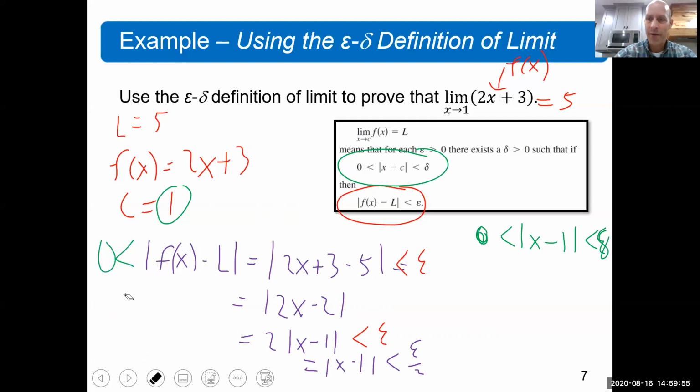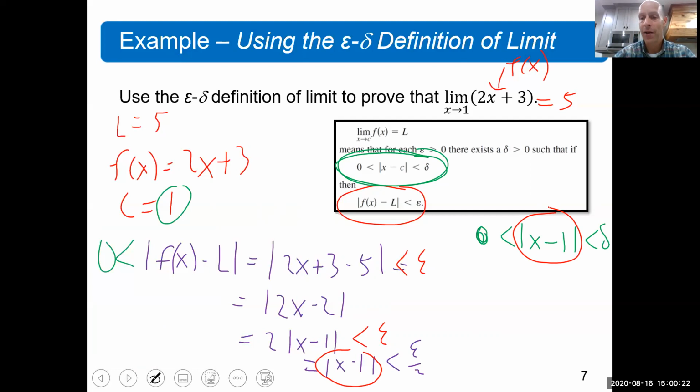The stuff that we just did was epsilon. This is the delta part. The inequality is delta, right? So we're dealing with this right here. Now here's where things get very interesting. What do you notice about this expression here and this expression here? Well, they're both the absolute value of x minus 1. That means I can substitute them.